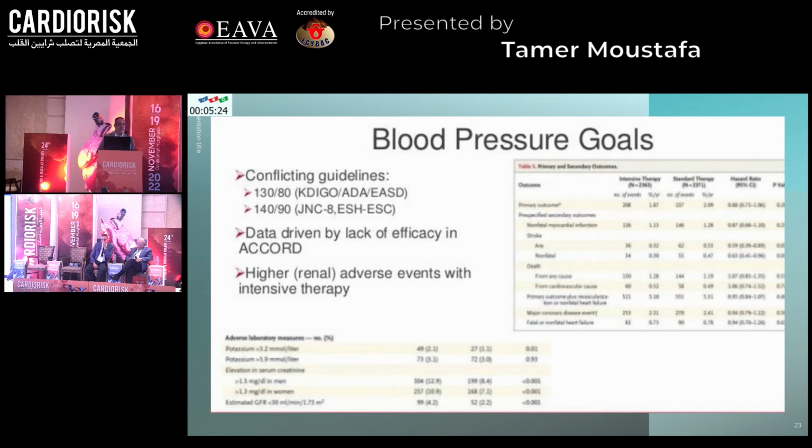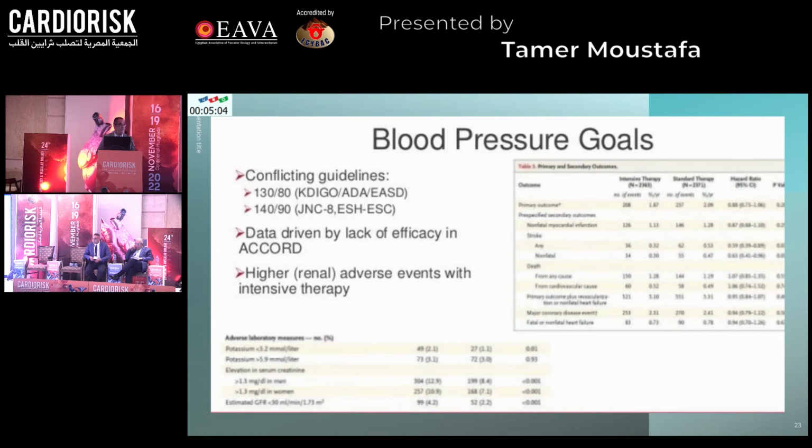What about the blood pressure goals? There are conflicting guidelines. For KDIGO, ADA, and ASD, it is 130/80. For JNC 8, ESH, and ESC, it is 140/90. Why is the data conflicting? Because it is driven by lack of efficacy in the ACCORD trial, and there are higher renal adverse events with intensive therapy.